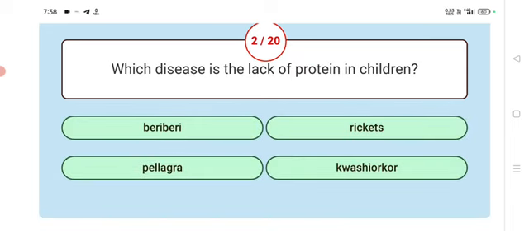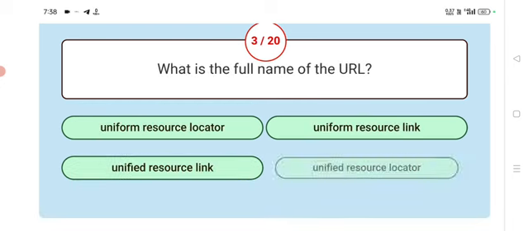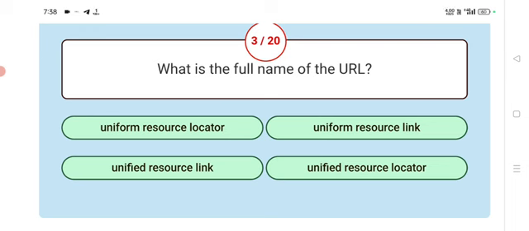Next. Which disease is caused by lack of protein in children? Answer Kwashiorkor. Next. What is the full name of URL?